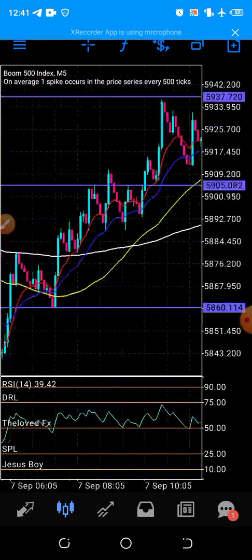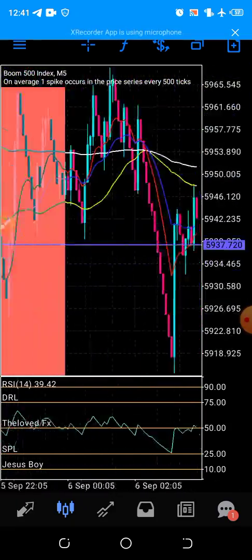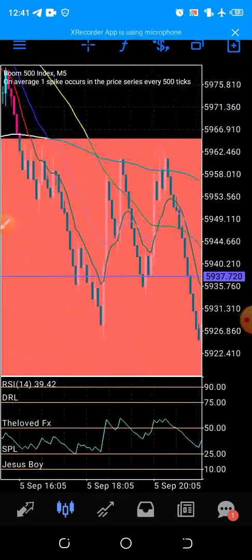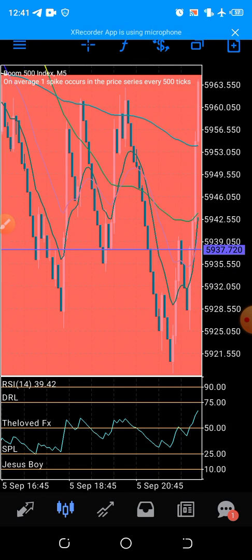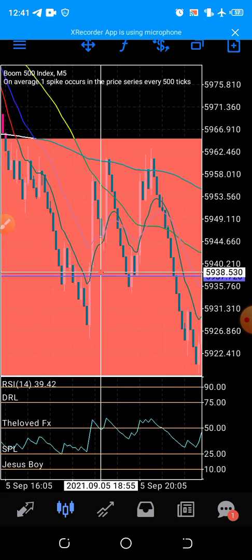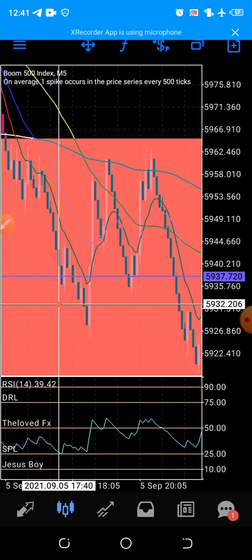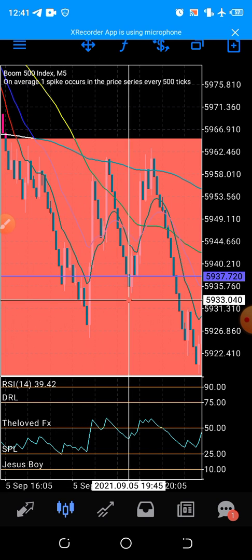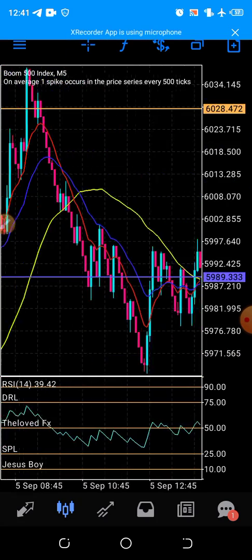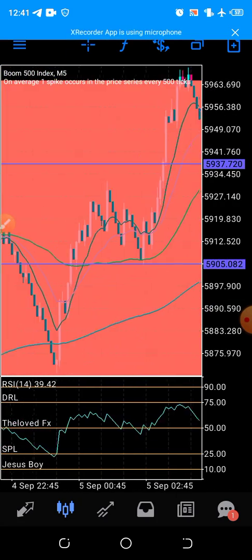I can't find my box on the 5 minute. I think it's too far. I may not be able to find it. Oh, thank God, I've seen it. So this is when the market was in an uptrend for Boom 500. Look at it. There's no dragging when it is in an uptrend. It will only drag you when it is in a downtrend.